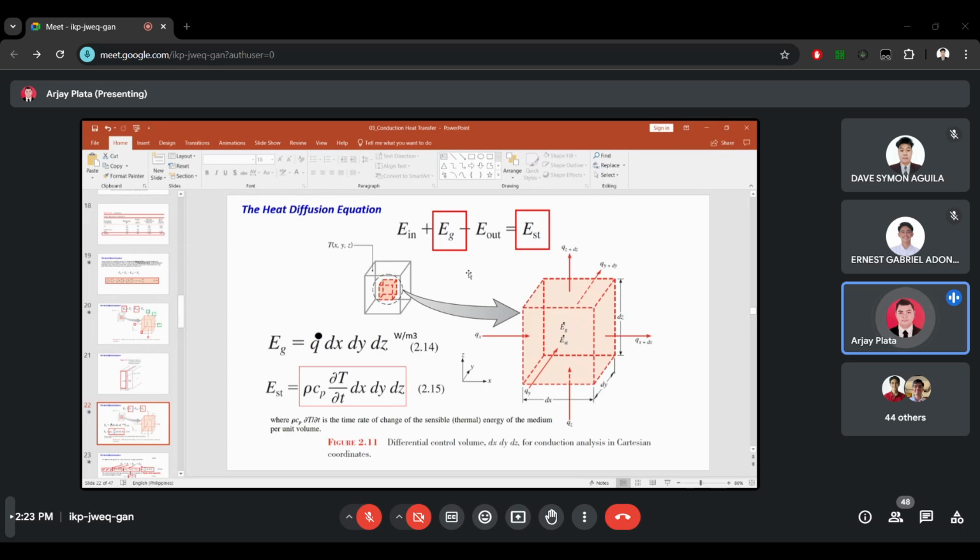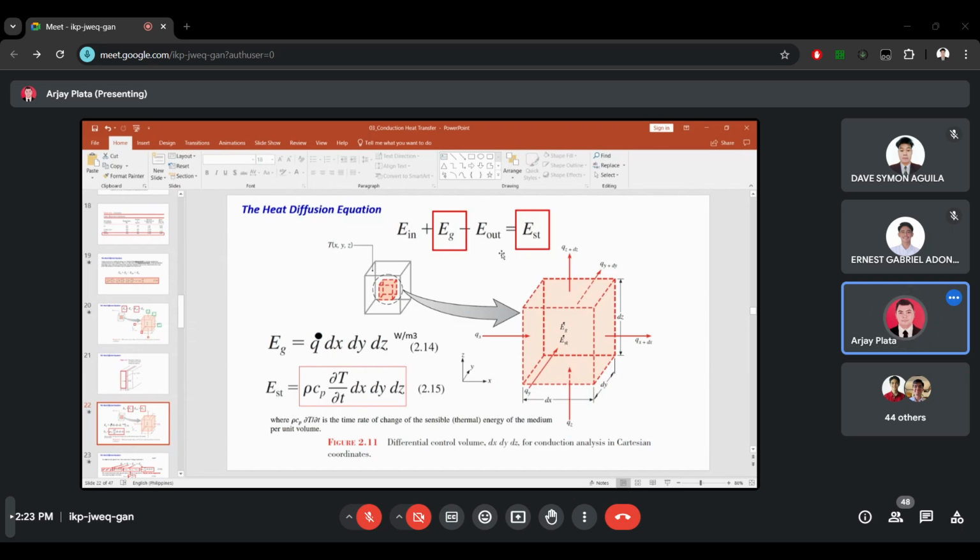It is equivalent to the summation of all the energies coming in and coming out, plus the energy generated. So substituting these equations, we have energy in, energy generated, energy out, and energy stored, or internal energy.